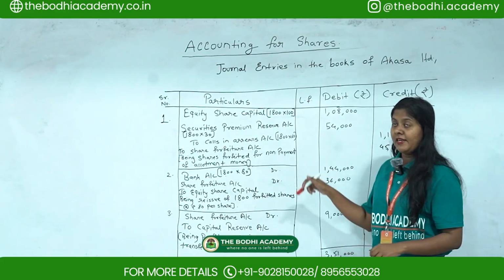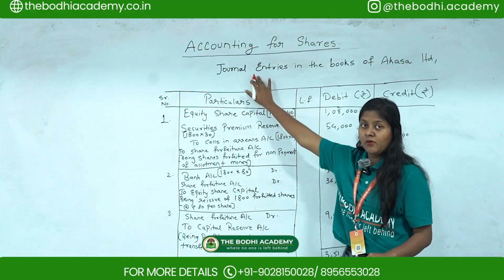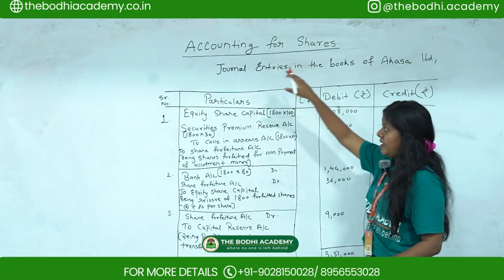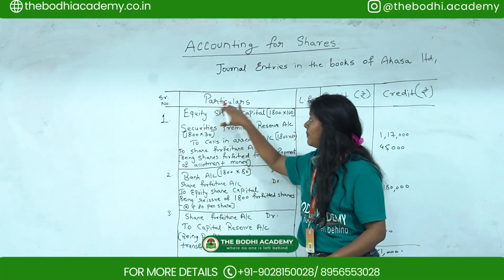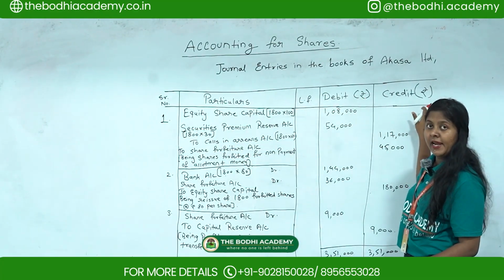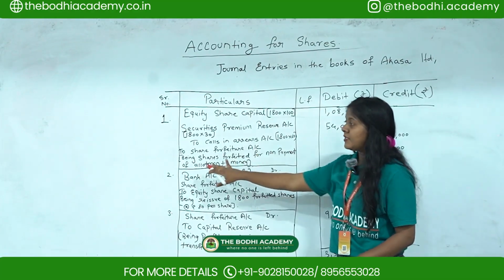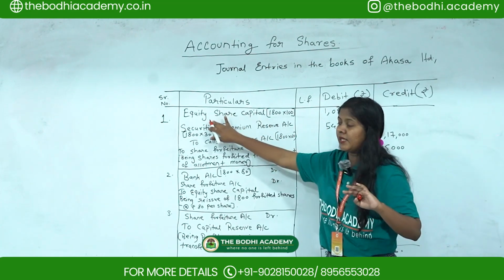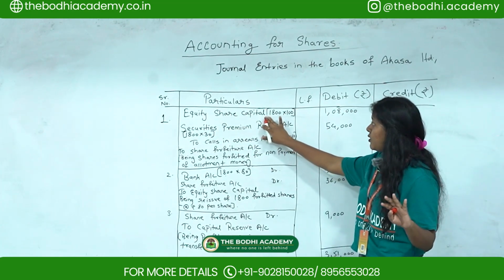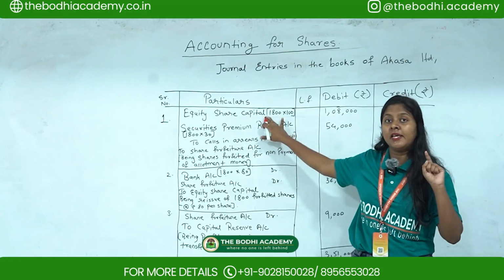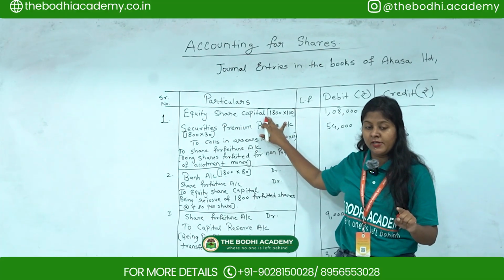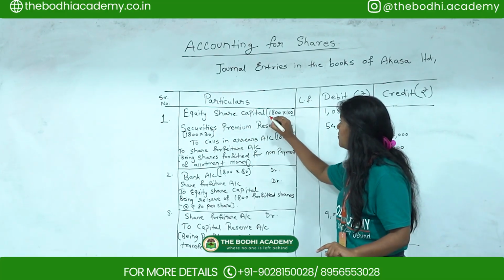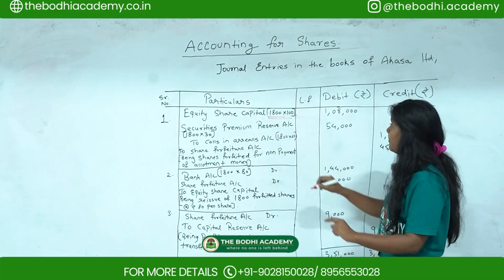So we'll pass the entries. Whenever you are writing, you have to write down the first heading, journal entries in the books of Akasa Limited, and you have to write down serial numbers, particulars, LF, debit and credit. Then the first entry: whenever there is a forfeiture entry, you have to pass it with equity share capital account. Now in this question, they have forfeited 1800 equity shares of rupees 100 each. So equity share capital account, 1800 multiplied by 100.